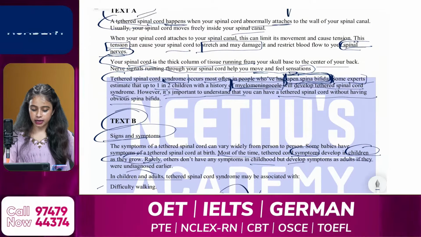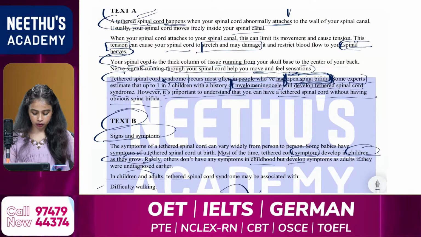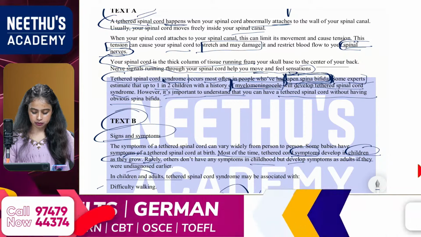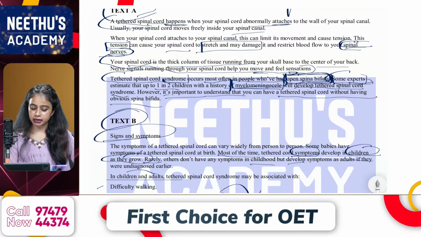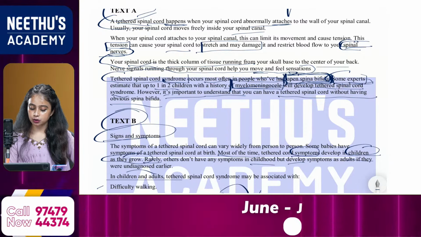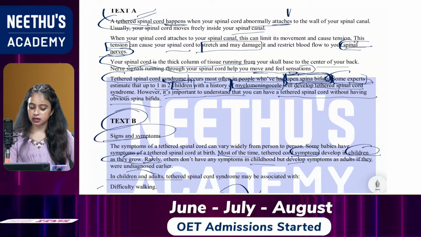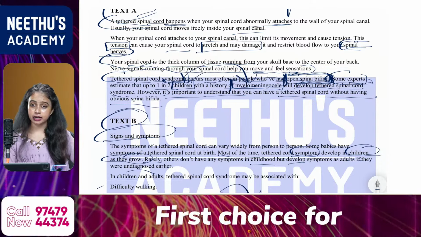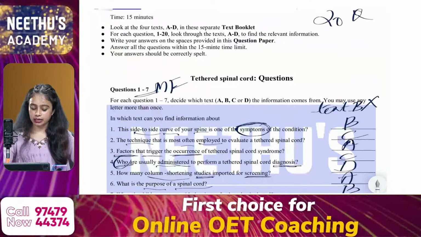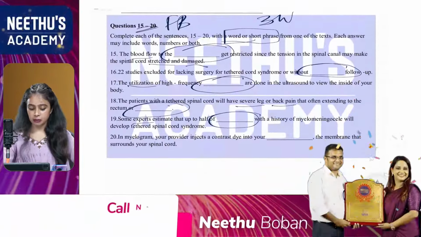That is from text A, the last paragraph. Some experts estimate that up to 1 in 2 children with a history of myelomeningocele. So the answer should be children, not one.